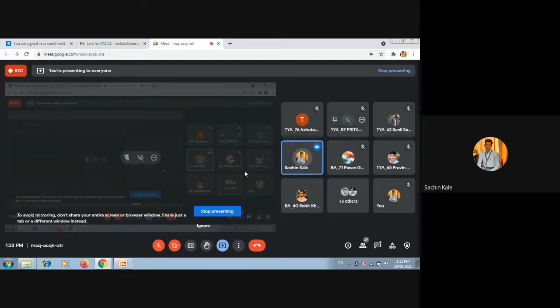Roll numbers 1, 6, 7, 9, 10, 12, 17, 21, 23, 24, 27, 28, 29, 31, 33, 35, 36, 37, 38, 39, 42, 47, 48, 52, 54, 56, 58, 59, 60, 61, 64, 66, 68, 69, 70, 72, 73, 75, 76, 77. Okay, now you can exit the lecture. Thank you for attending the lecture.